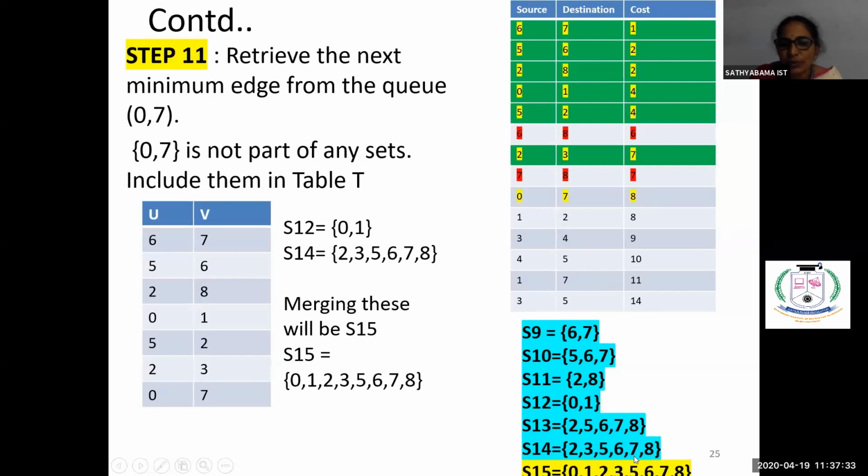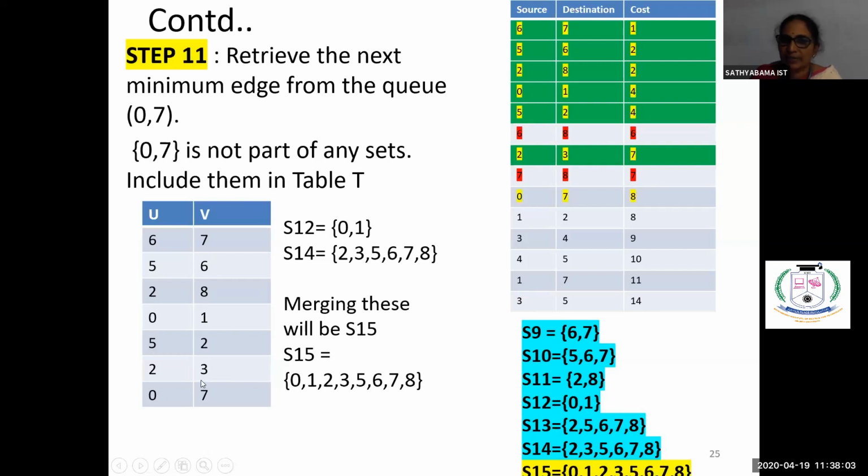Now, S14 is having 7. It is not having 0. Go towards the means from bottom. S12 is having 0. So what you're supposed to do, we have to merge this S12 and S14. So S12 is 0, 1. S14 is the remaining values. Merge these two for getting the new set S15. So if you are merging, you'll get 0, 1, 2, 3, 5, 6, 7, 8. So these are the values you're having in the solution S15.